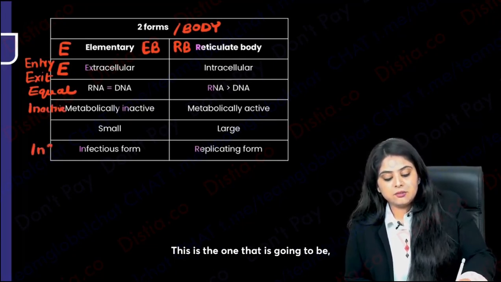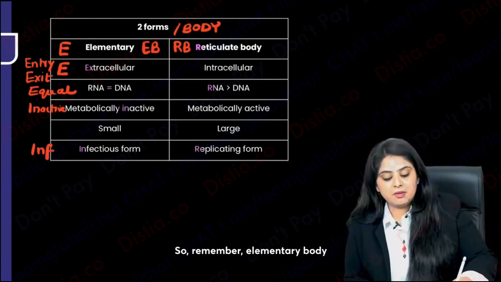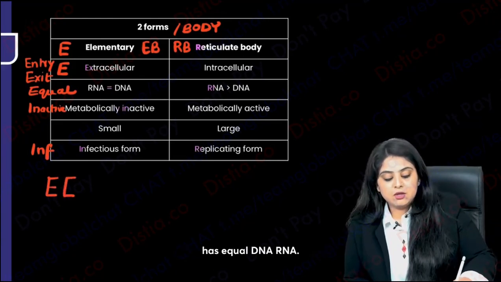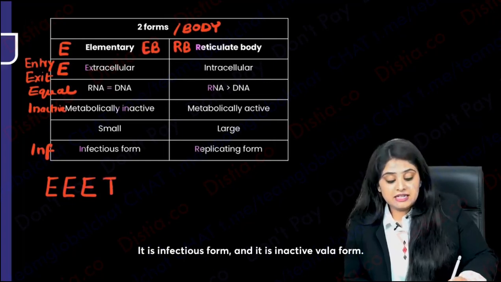This is the one that is going to be anything that is entering and exiting a cell, of course the infectious form. So remember, elementary body has equal DNA RNA. It is the entry and exit wala form. It is infectious form, and it is inactive wala form.